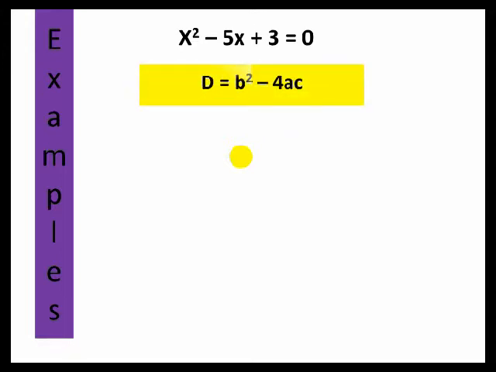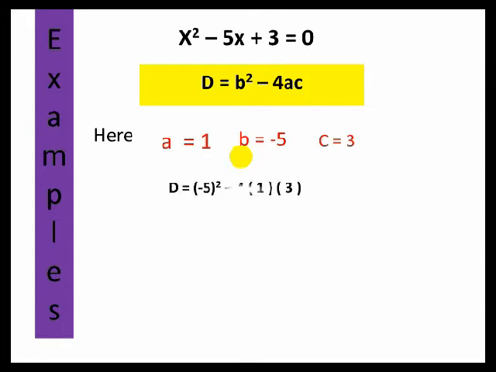So we know that discriminant is equal to b square minus 4ac. Here a is the coefficient of x square, therefore a is 1. b is the coefficient of x, therefore b is equal to minus 5, and c is a constant term, therefore c is equal to 3. If you put these values into the formula, you get minus 5 whole square minus 4 into 1 into 3.